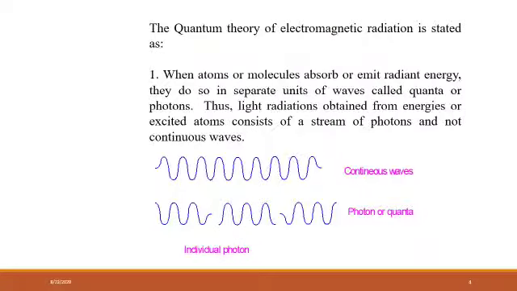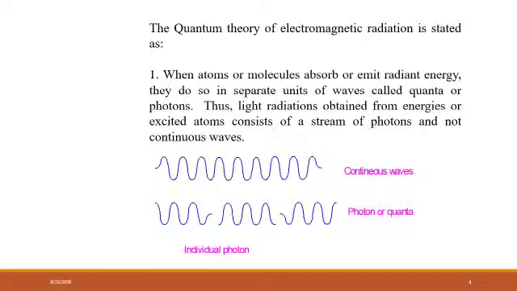Now the quantum theory of electromagnetic radiation, the first point: when atoms or molecules absorb or emit radiant energy, they do so in separate units of waves called quanta, or the alternative name for it, photons. Thus, light radiations obtained from excited atoms consist of a stream of photons and not continuous waves.